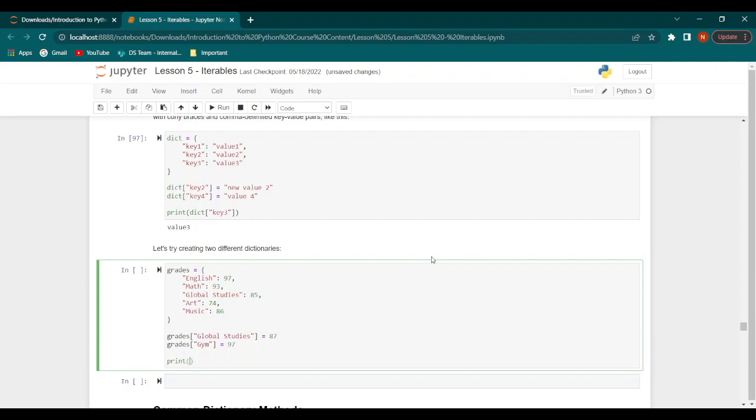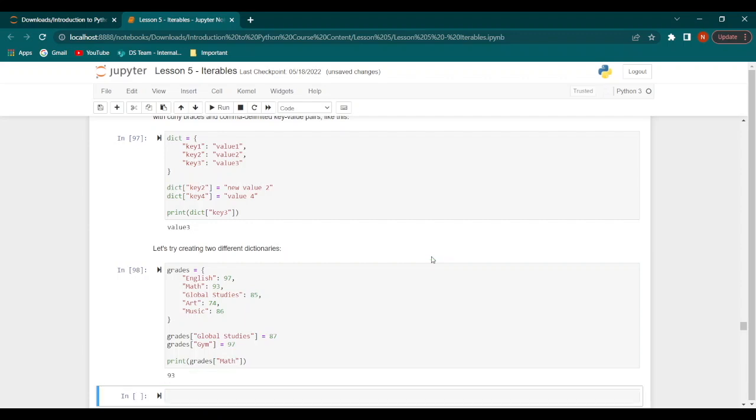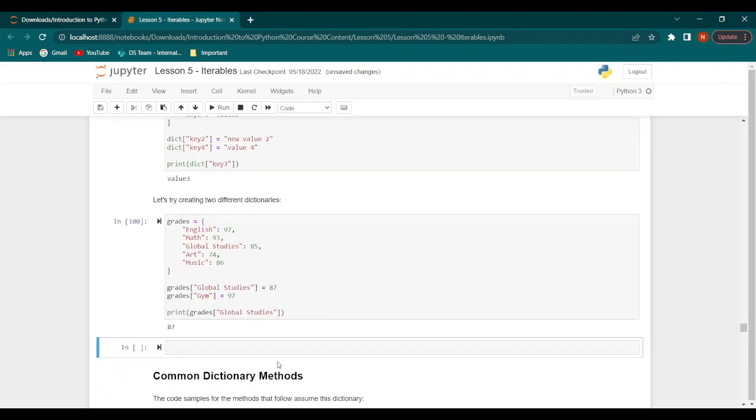Now let's print the grades, the value of math. So this becomes 93. Now if we print gym, this would give us 97. And if we print global studies, this would give us 87 instead of 85, and so on.